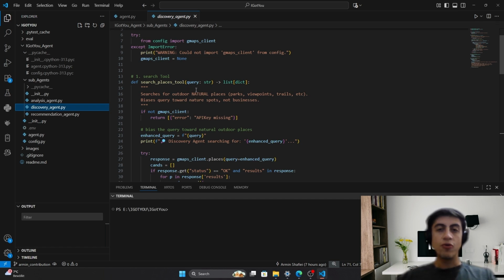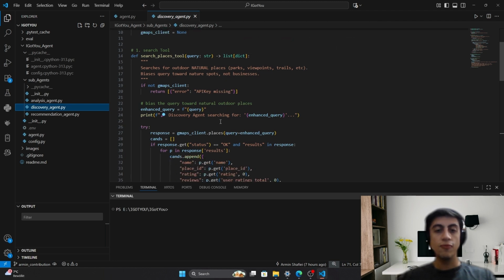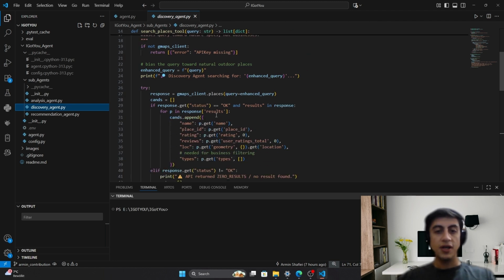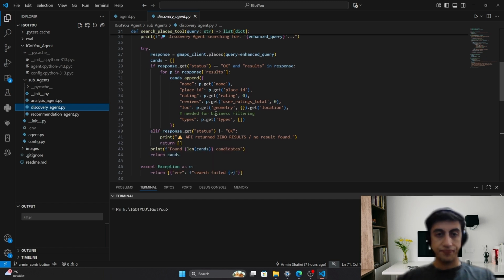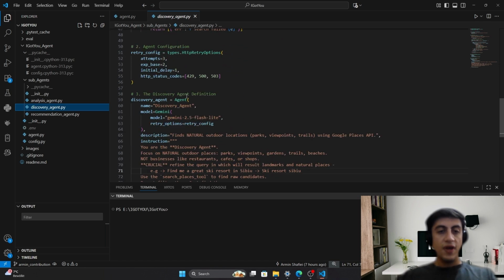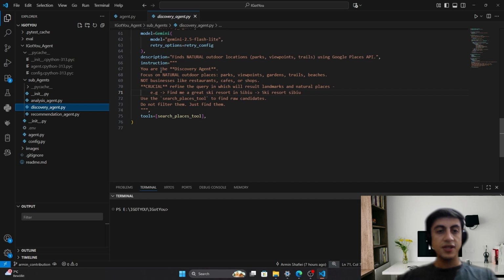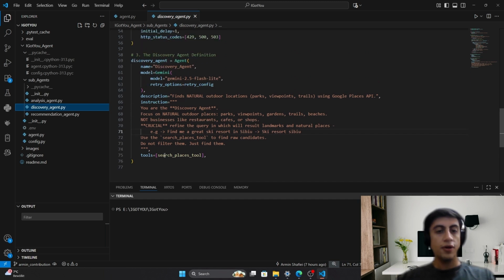Which basically gets the query of the orchestrator and tries to find the response from the Google Maps by calling the places function. It gets the results and appends them into the list of candidates. And basically, it's like this. You can go through it later on.